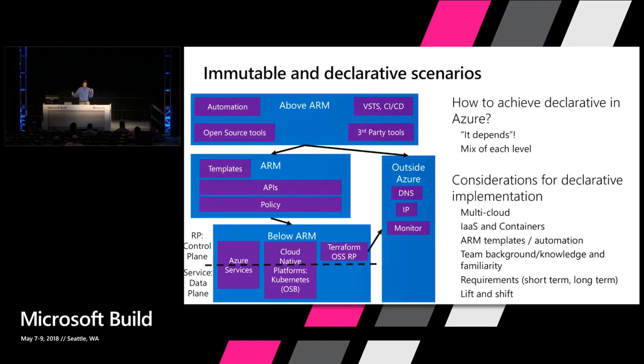So that's a summary of the world that we see today, summary of being declarative above ARM, being declarative below ARM, and the requirements or considerations that we hear from our customers of how they got here. Sometimes it is because they had a multi-cloud requirement. Sometimes they had lots of lift and shift scenarios. They had virtual machines here, and they had to just move them. They couldn't re-architect their app. They couldn't get to containers in step 1. And in some cases, they didn't have the ARM template knowledge, and they're still learning ARM templates.